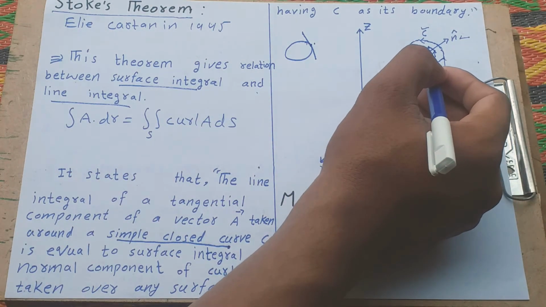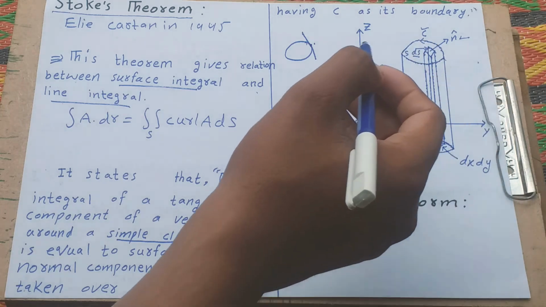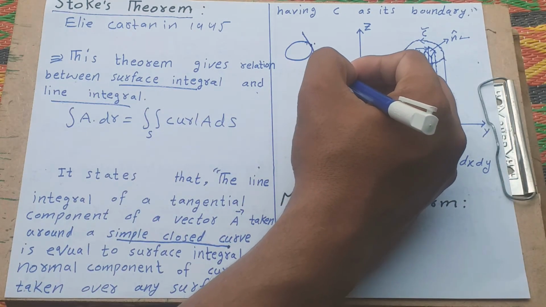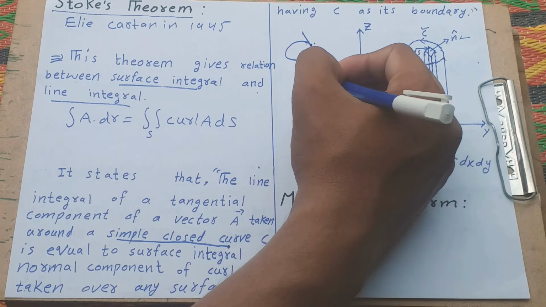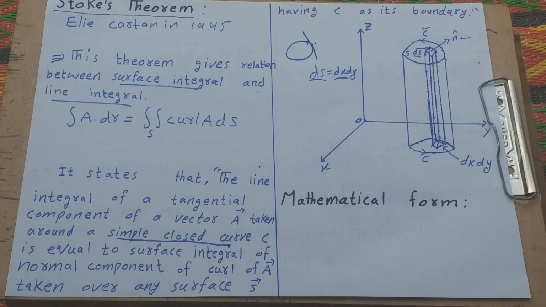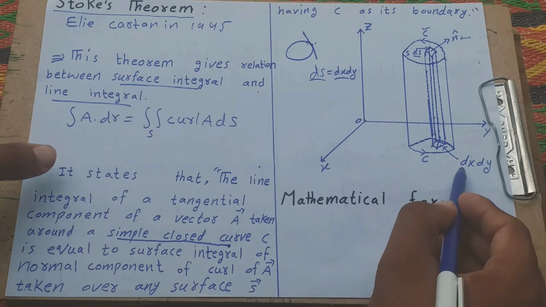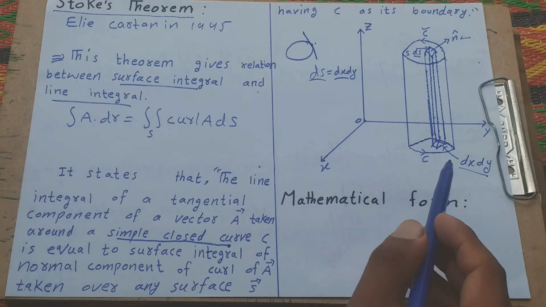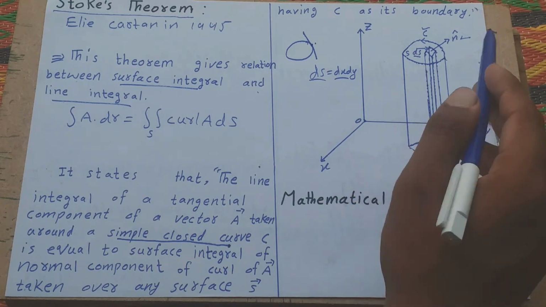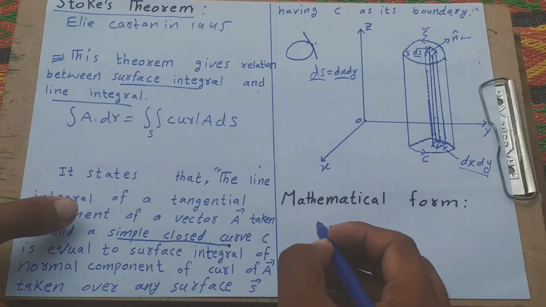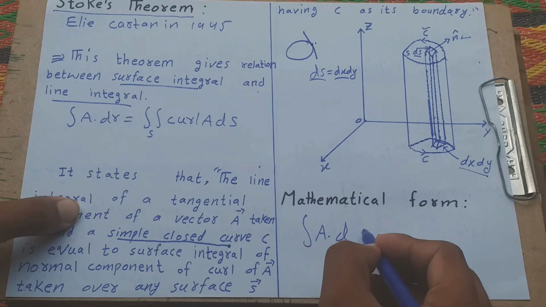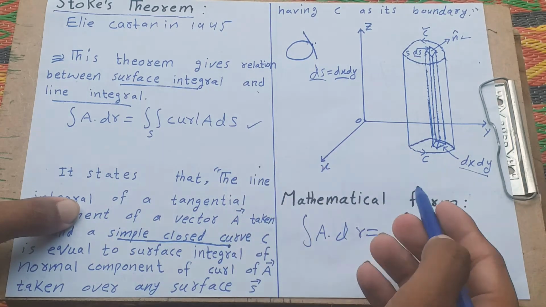dS is an area, and dS is equal to dx dy. So dS exists in two dimensions, dx and dy. Also we explain here dS is equal to dx dy, and n is the normal component. These are the mathematical forms, as we already explained.